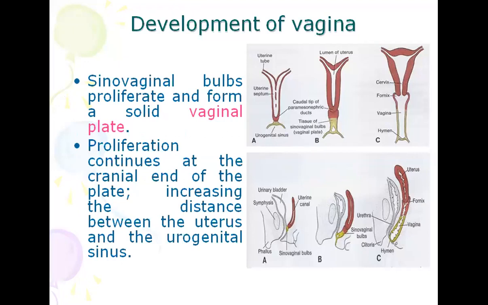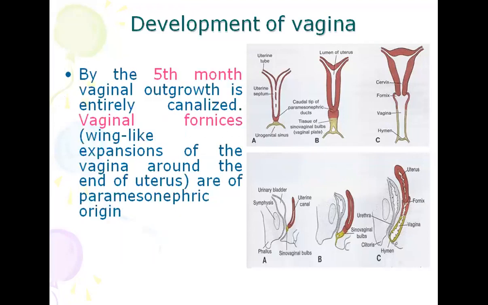You can see in next diagram, B. There is solid vaginal plate is formed. The proliferation continues at the cranial end of the plate, increasing the distance between the uterus and urogenital sinus. By the fifth month, vaginal outgrowth is entirely canalized.